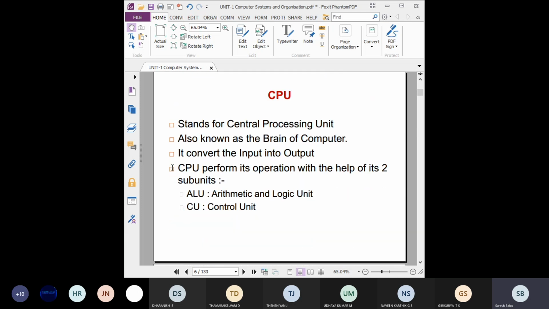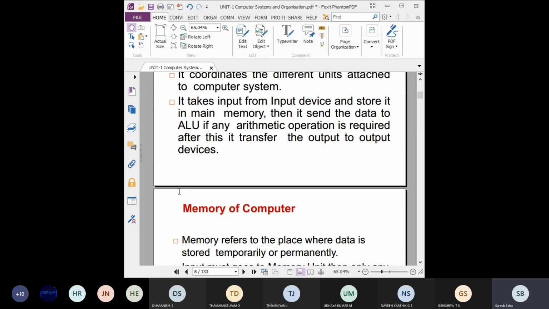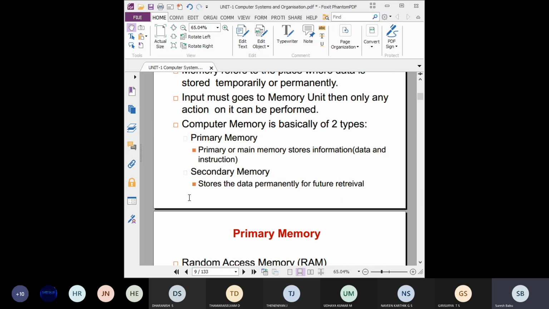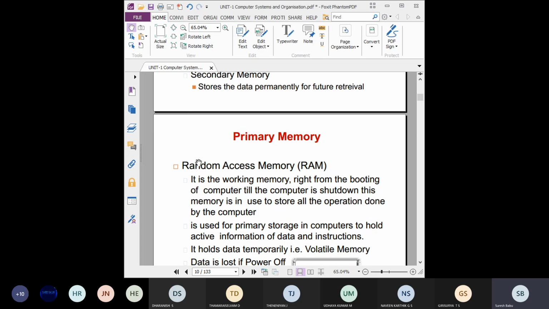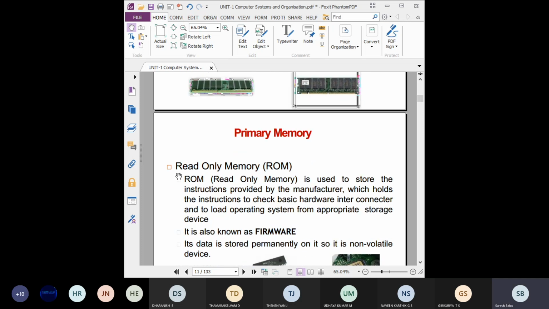Then the CPU, the central processing unit, is another unit present in the computer. It is the brain, and it has the ALU and the control unit. Then memory, which is very, very important. This is where data is stored temporarily or permanently. There are primary memories of different types, like RAM and ROM. You should know the difference between them, and also the expansion of these terms, RAM and ROM.